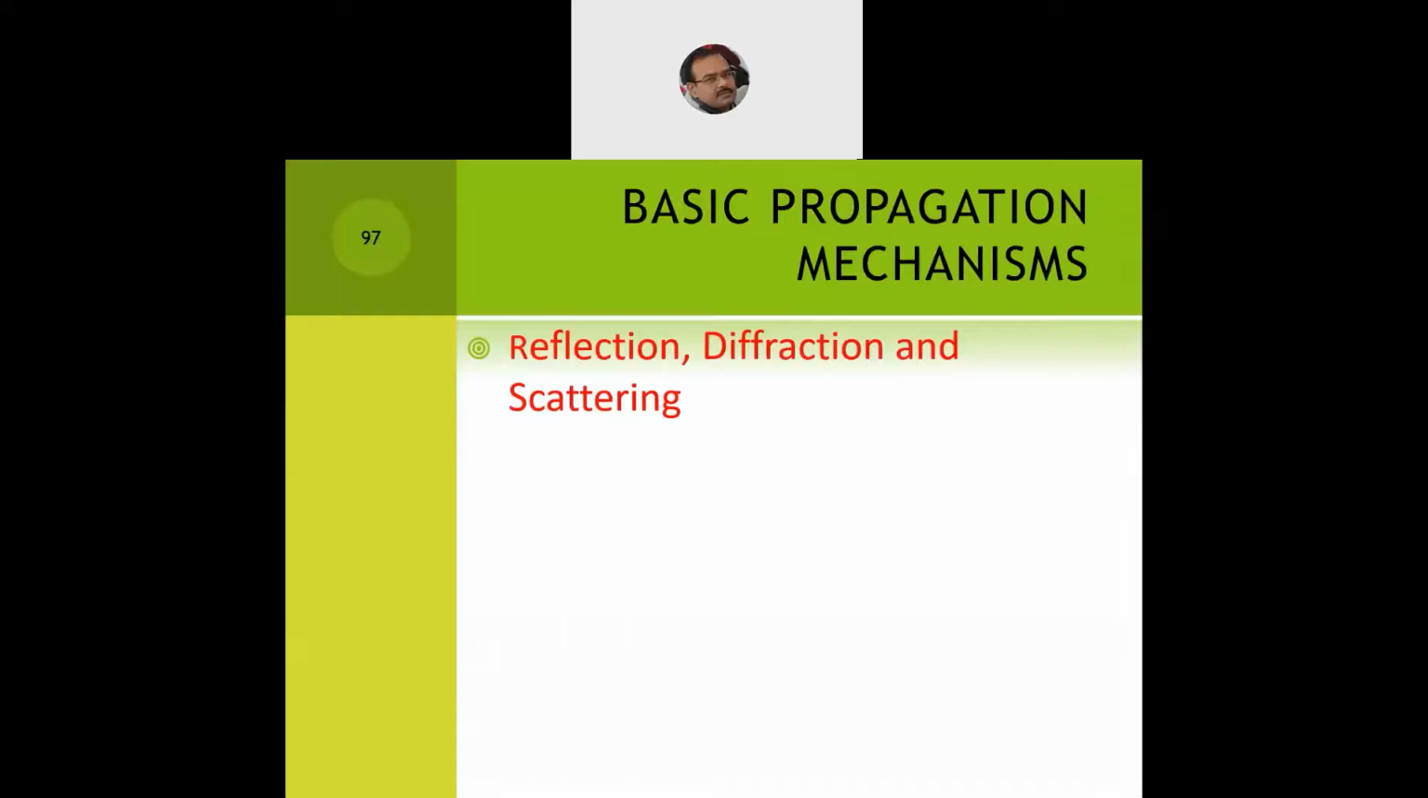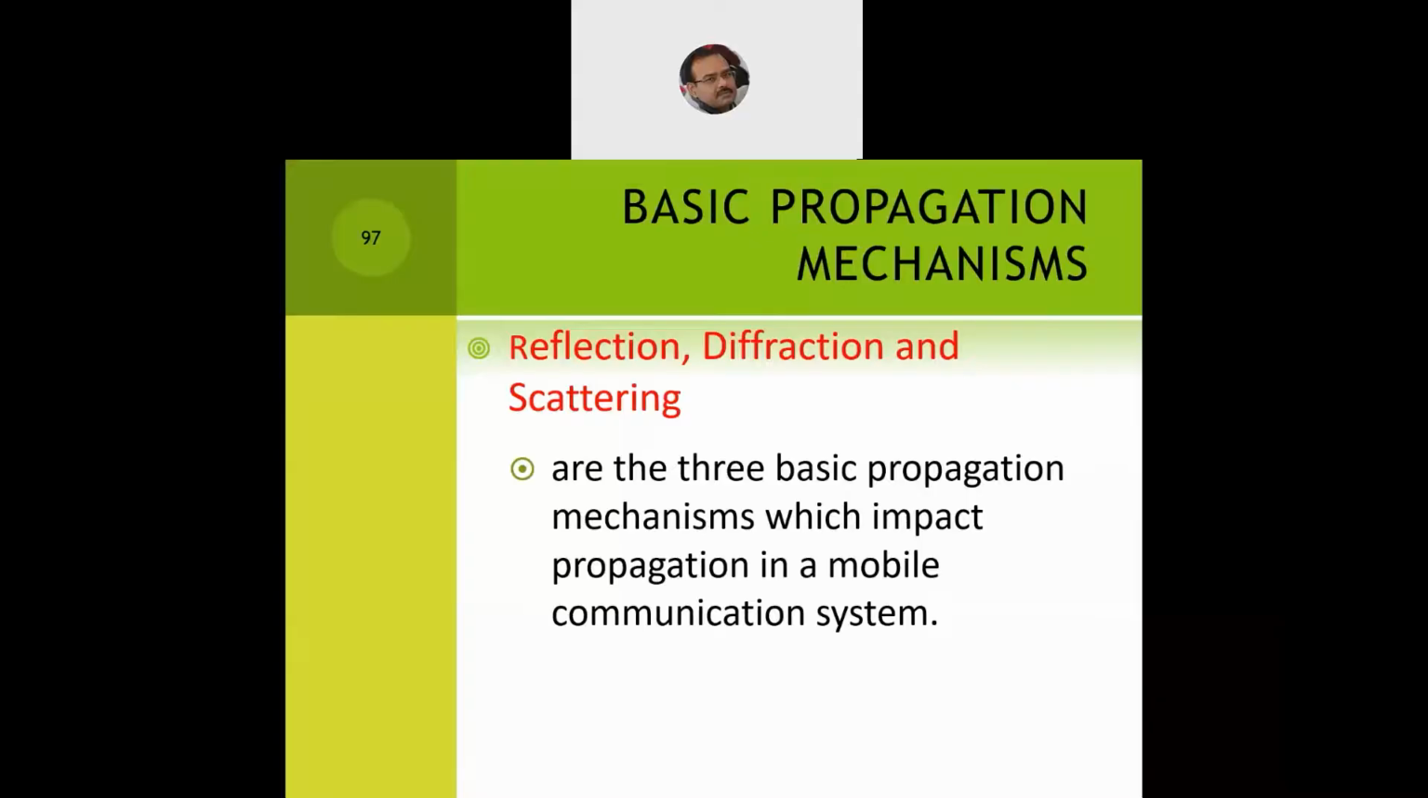Now, some of the basic propagation mechanisms we were discussing in free space propagation are reflection, diffraction, and scattering. The terms are closely related to each other, and they all talk of the propagation mechanism and even the wave dispersions. They are the basic three propagation mechanisms which impact propagation in mobile communication systems.